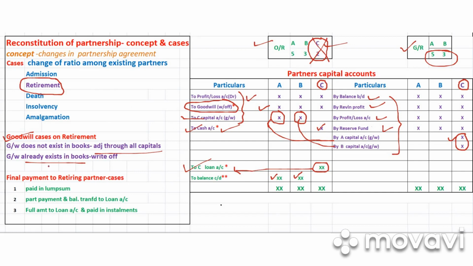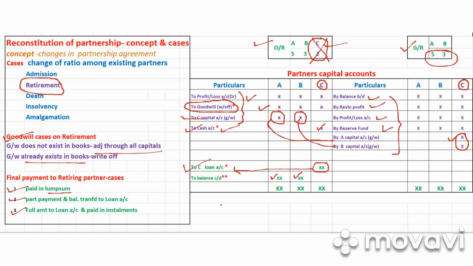Now, for the final payments to the retiring partner, there can be three cases, which I also discussed just now. One is the full amount paid, known as paid in lump sum. Then part payment, where some amount is paid and the balance is transferred to loan account. Third, the full amount is transferred to loan account, which will be paid in installments by the remaining partners, in most cases with interest. In this way partners close their accounts on retirement.